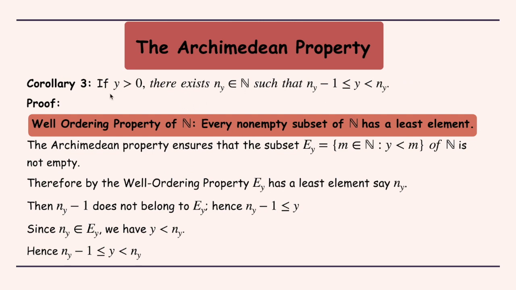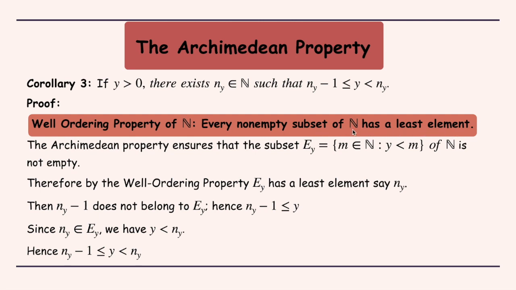Now we come to our final corollary to the Archimedean property. This corollary says that if y is any real number which is positive, then there exists a natural number, say we call it ny, such that ny minus 1 is less than or equal to y, and it is further less than ny. Now before we prove this, we would be needing the statement of the well ordering property of the set of natural numbers, which says that every non-empty subset of natural numbers has a least element.